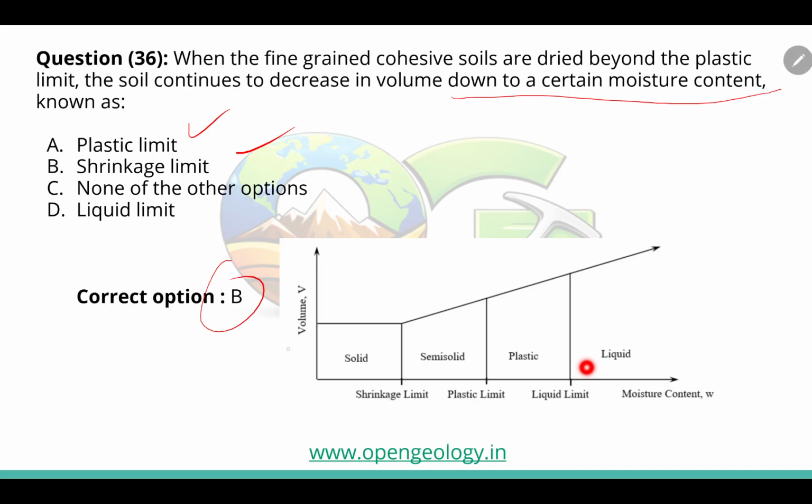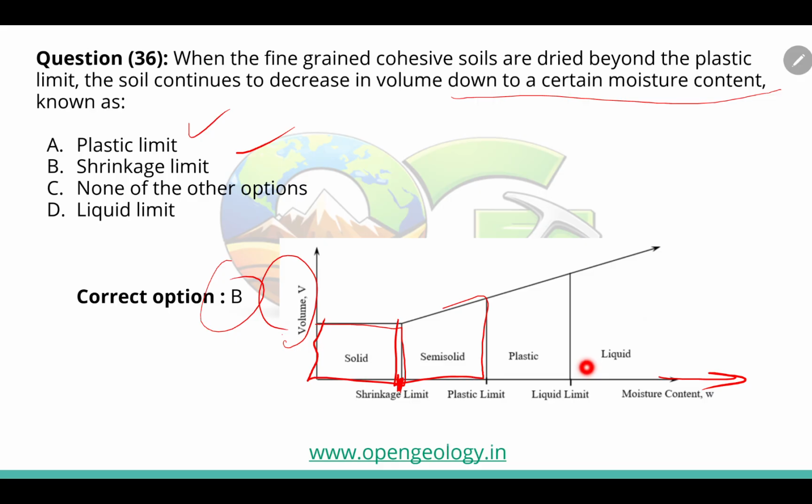Now let's say this is the volume of a soil. If we increase the moisture content for a certain period of time, the soil behaves like a solid. Then, as we continuously increase it, there comes a point when it becomes semi-solid. So this limit is called the shrinkage limit.